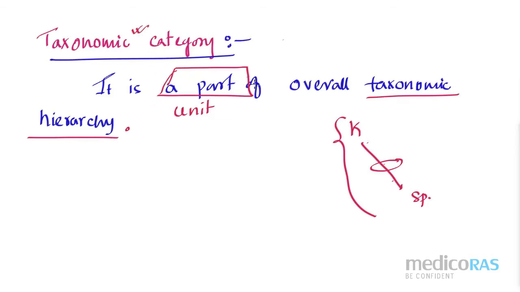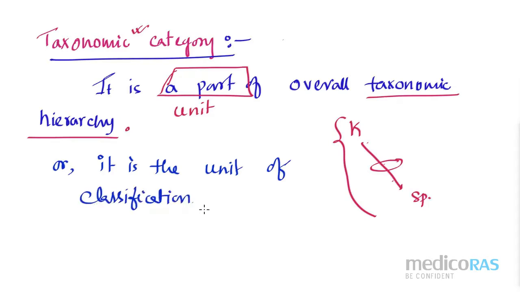What is taxonomic category? Therefore, we can write one more definition for taxonomic category: it is the unit of classification, definitely the taxonomic classification. It is the simplest, one unit, known as taxonomic category.